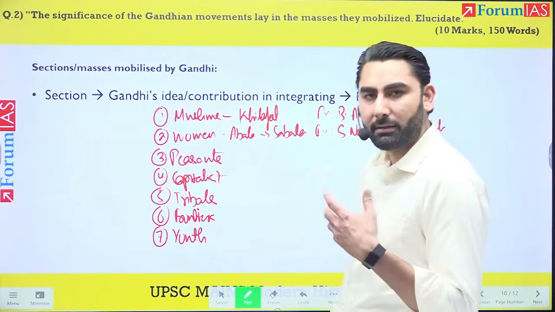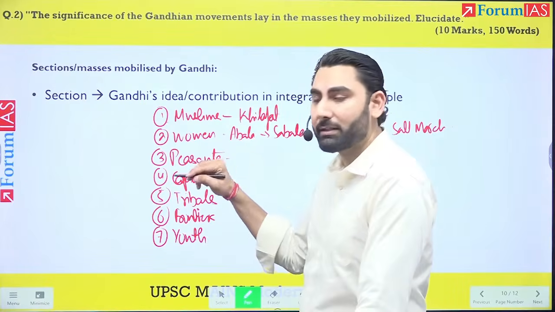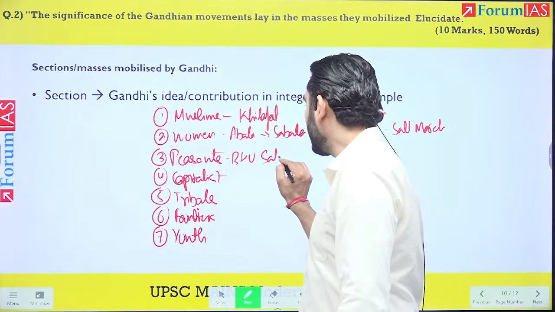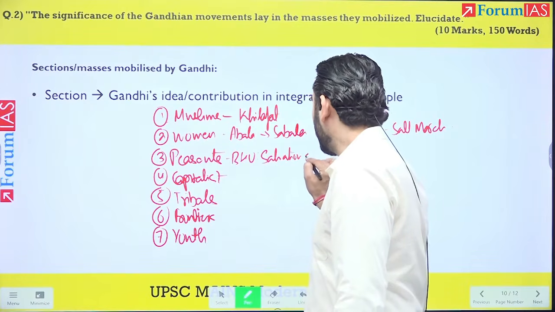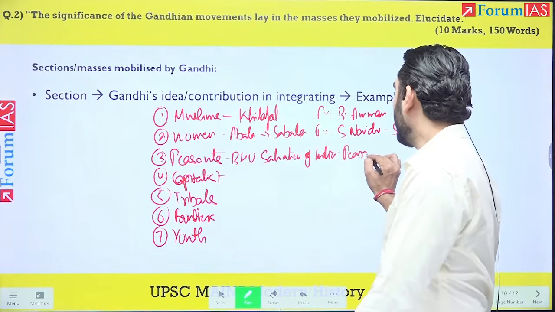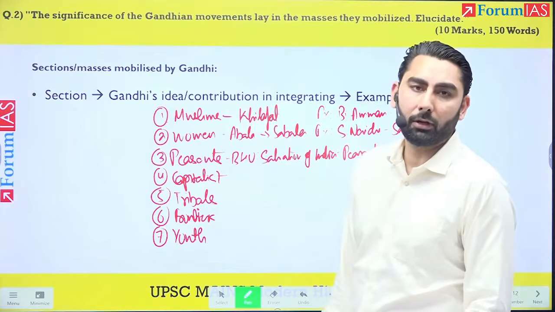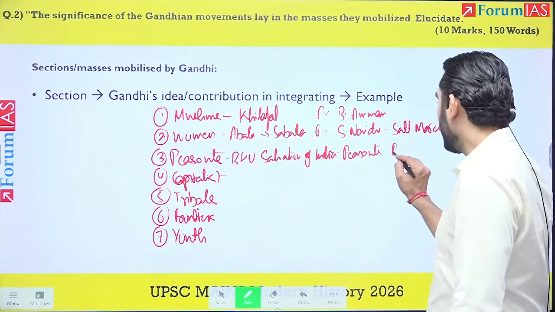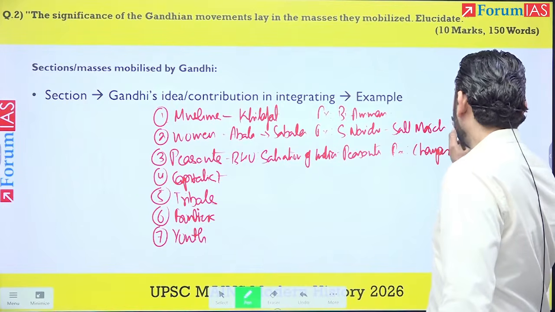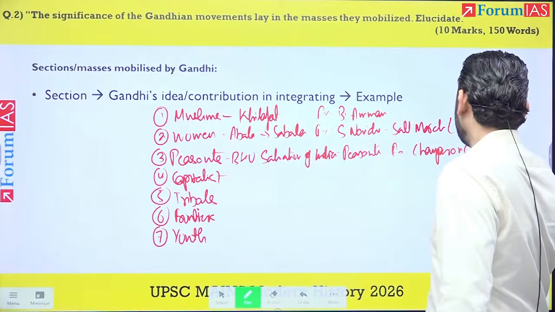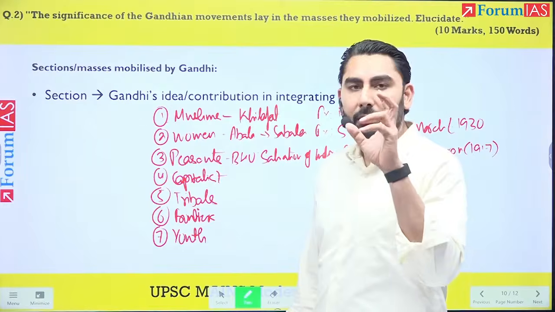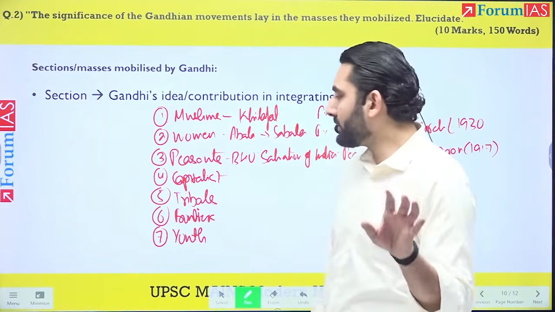Example, Sarojini Naidu at the Salt March. Then similarly, the peasants, Gandhiji, when he delivers his first speech at BHU, he says, salvation of India will come from its peasants, not from its doctors or from journalists or from the lawyers. We all know the example, Champaran. Okay, always mention year wherever possible. 1917. It is an answer of history. Dates should be sprinkled across your answer.